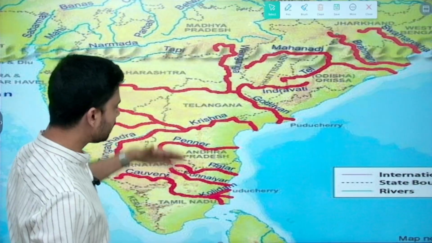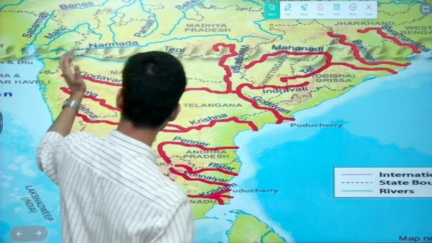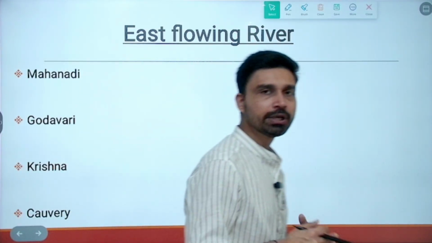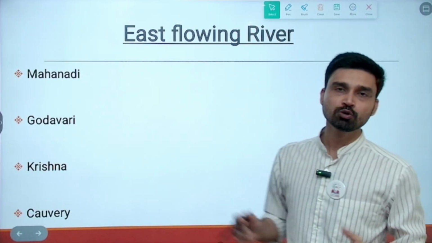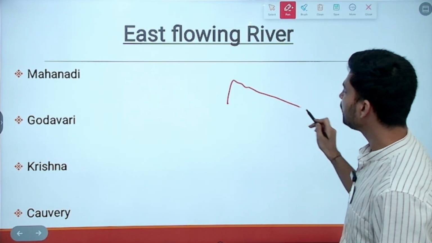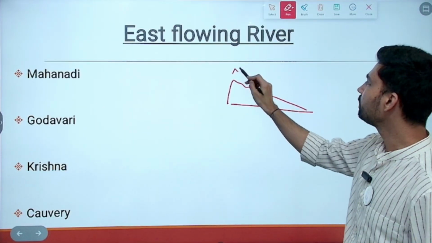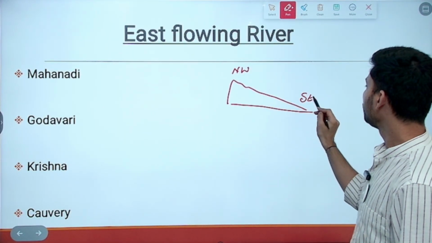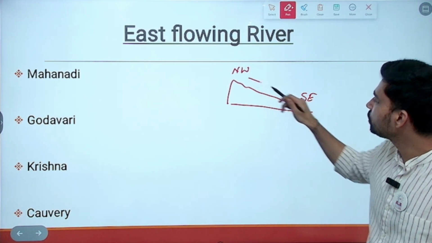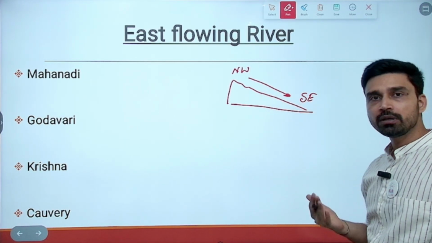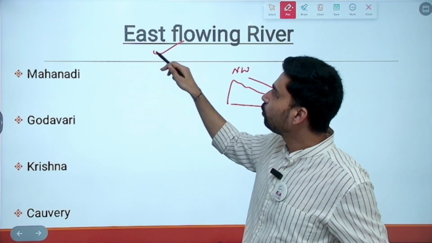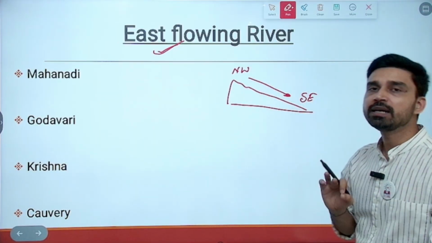Now coming to the peninsular rivers, a lot of peninsular rivers originate from the Western Ghat. Let us first take a look at the rivers which are flowing from west to east over peninsular India. We know that peninsular India is tilted from northwest to southeast direction. Since the entire landmass is sloping from northwest to southeast, the river naturally follows the slope of land, and most of them are east flowing rivers. The major rivers of peninsular India are east flowing rivers.